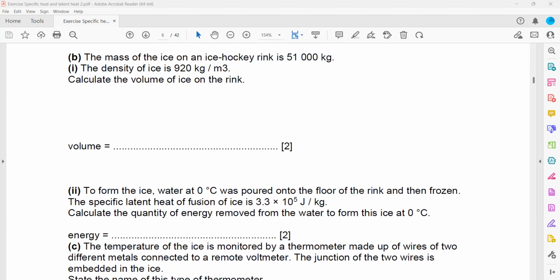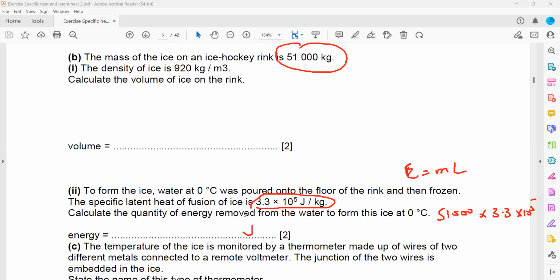To form ice, the water is poured onto a floor of a ring. The specific latent heat of fusion is given. So again, we use the same formula that energy supplied is equal to mass into latent heat. But in the previous question, the mass was 41,400. This time the mass is 51,000. So 51,000 times the latent heat, 3.3 into 10 to the power 5.